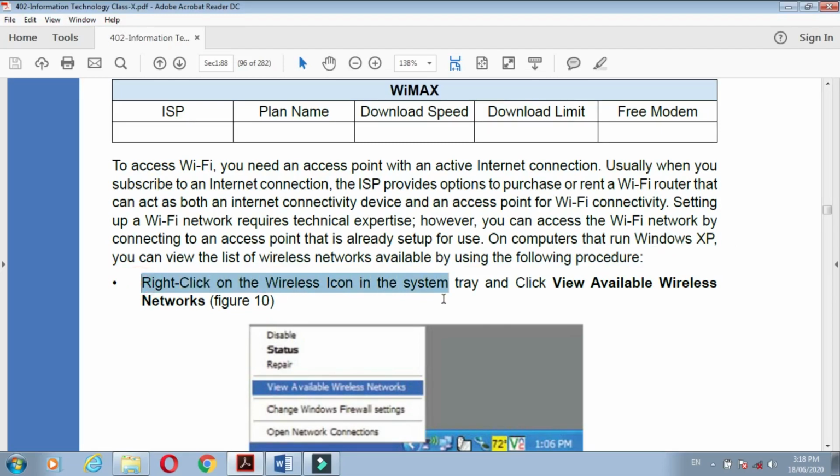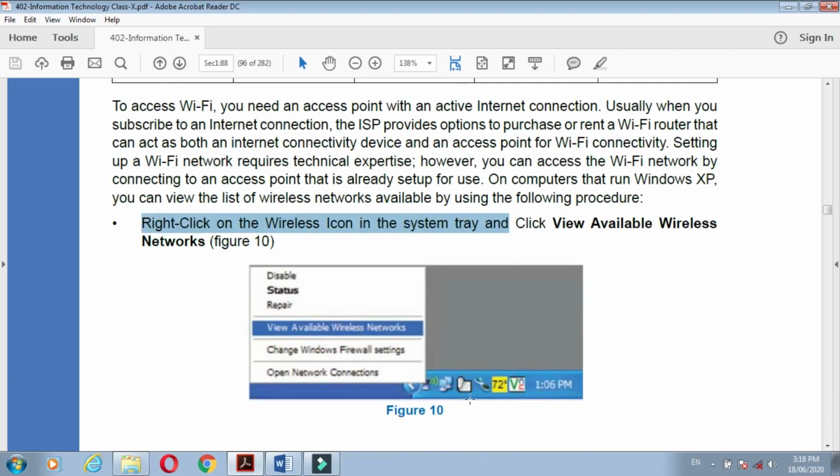Right click on the wireless icon in the system tray, which is present on the status bar at the bottom of the screen. In that status bar, this wireless icon is present. Right click on it and click View available wireless networks.